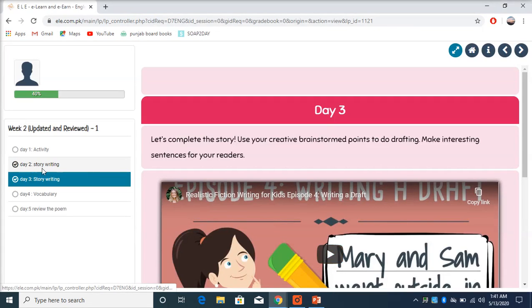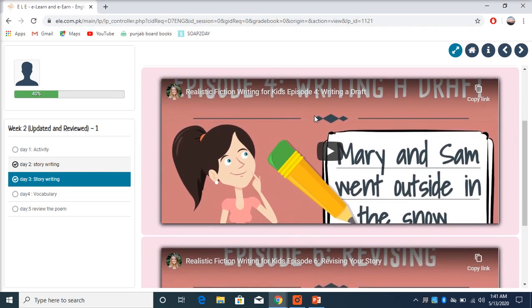Week 2, Day 3. Story writing. Let's complete the story. Use your creative brainstorm points to do drafting. Make interesting sentences for your readers. On day 2, you did brainstorming for your story. Now we will do drafting. We will use those points to make sentences.